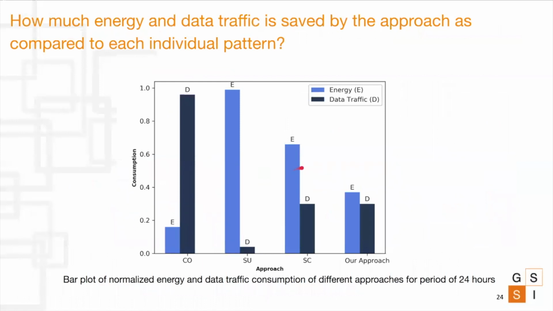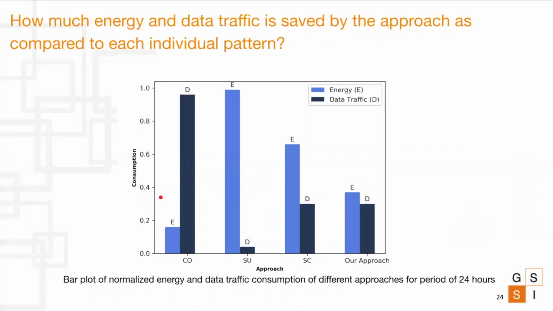So then the question is, how much energy and data traffic is saved by this approach as compared to the individual patterns? For measuring this, the energy and data traffic consumed by each of the patterns as well as our approach were calculated for a period of 24 hours. The figure here shows the bar graph of the normalized energy and data traffic consumed by each of the approaches.